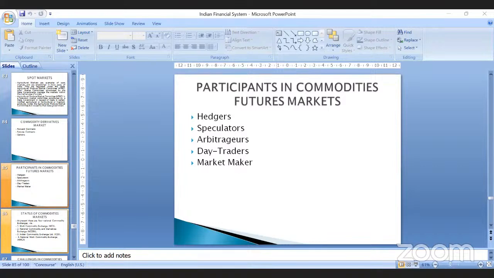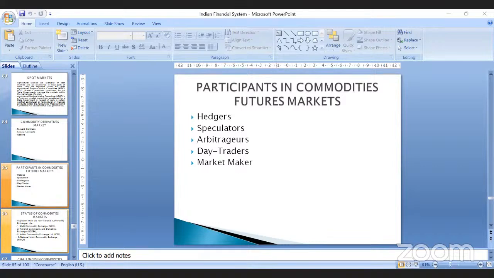Apart from that, one participant that you see in the commodities market is day traders. They take a position in a commodities futures contract and liquidate before the close of the same trading day. That is, they get into the contract, buy and sell the product on the same day, and complete the trading on the same day.